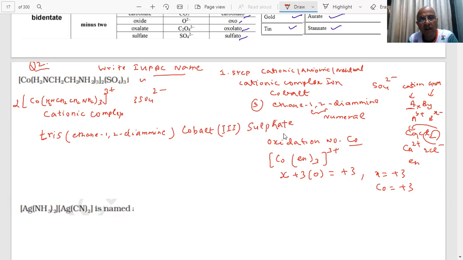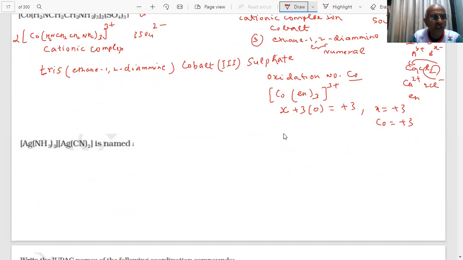In the exam, they only want this. This is your personal work. If you have learned it, then you will do it faster. Otherwise, take a rough paper and do it, and give the name finally. Even if a spelling mistake is there, there will be no marks. Every spelling should be correct. Okay. Another question on the screen. Question number 3, student. Write the IUPAC name. You have 1 minute.